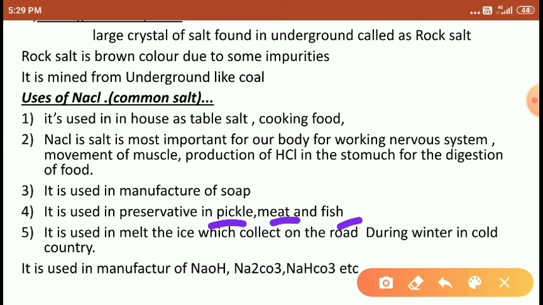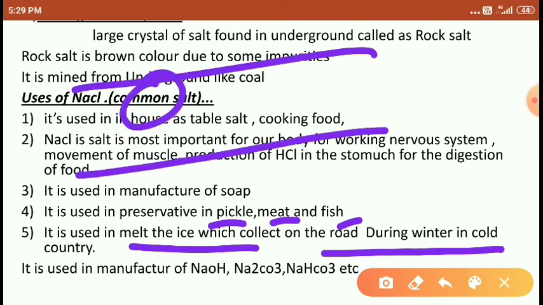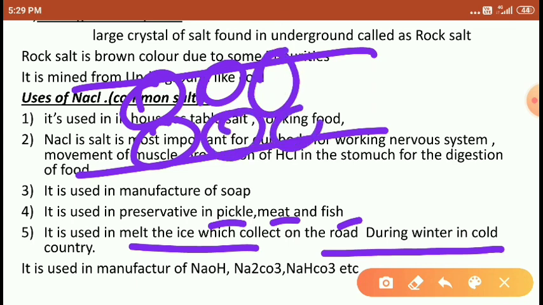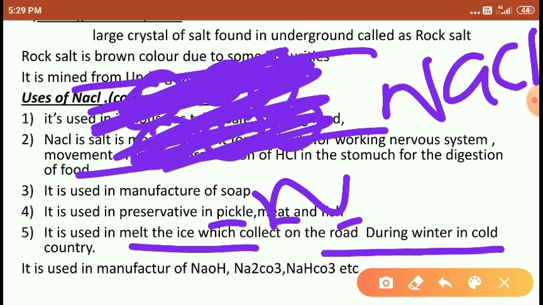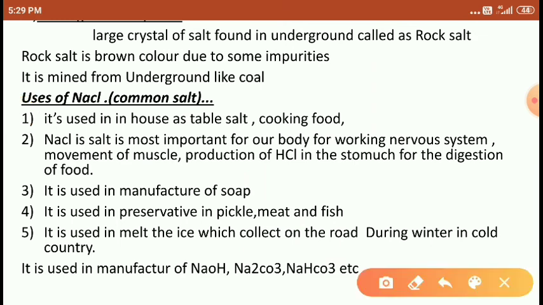Right. So it is used in melting of ice during the winter. In some cold countries, there is snowfall in winter, so ice completely blocks the road. To melt this ice, they add NaCl. So NaCl dissociates and melts the ice, and the road is completely cleaned with the help of NaCl. And it is used in manufacture of NaOH, manufacture of Na2CO3, manufacture of NaHCO3.